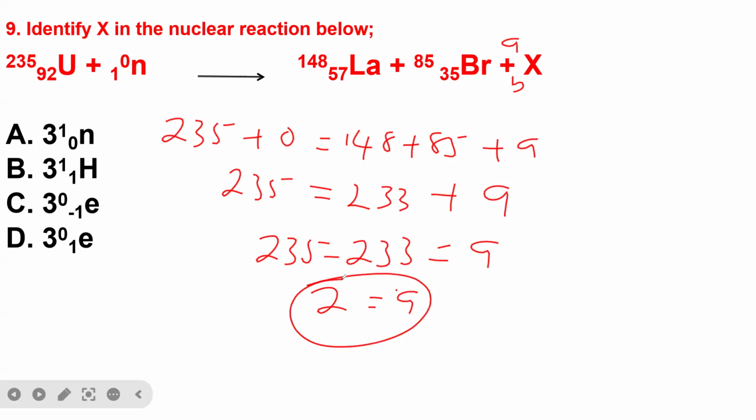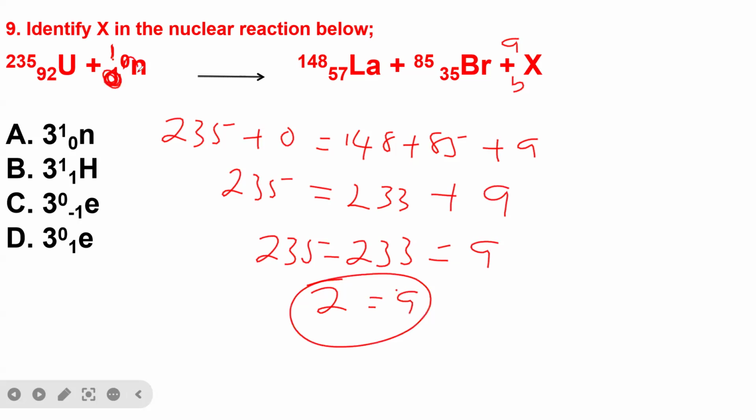So, ladies and gentlemen, if you check the question, oh sorry, the mass of the neutron here is supposed to be 1, and the atomic number here is supposed to be 0.